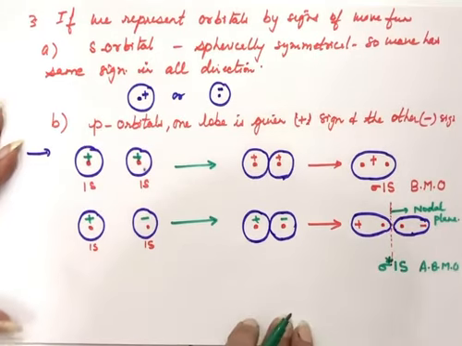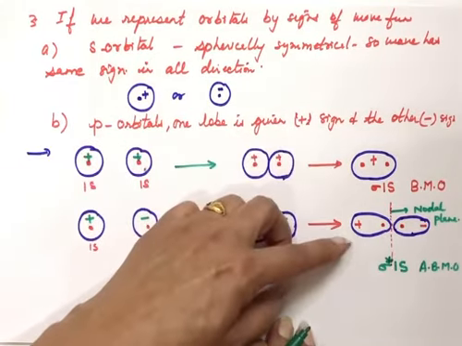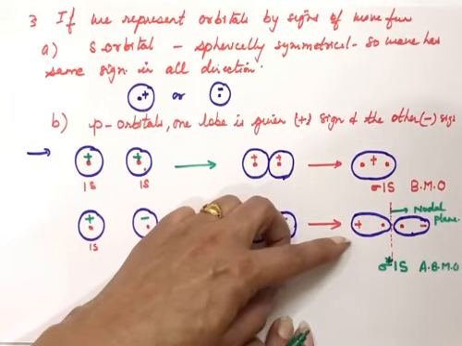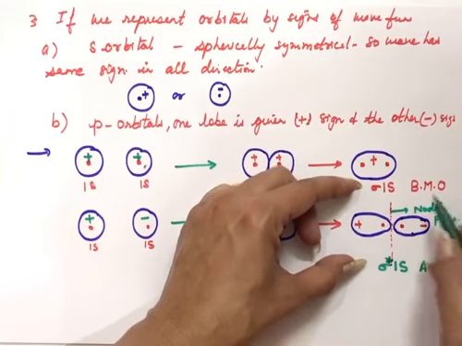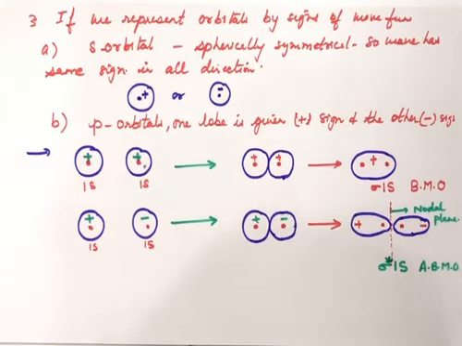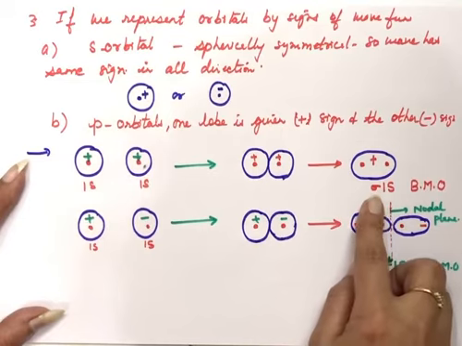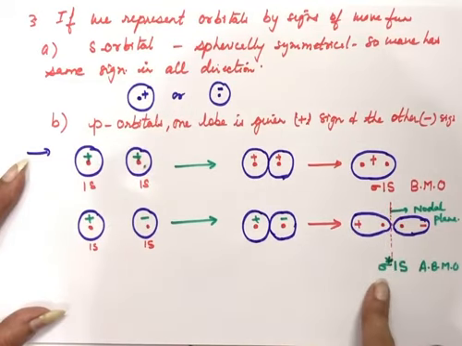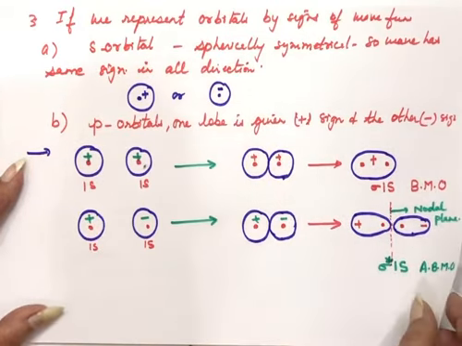So this way, whenever the atomic orbitals are overlapping, they will form bonding molecular orbital with attraction and anti-bonding molecular orbital with repulsion. And these are the symbols of the bonding and anti-bonding molecular orbitals formed by the overlapping of 1s atomic orbitals. Same way we will have 2s and 2s. So here we will get sigma 2s and here we will get sigma star 2s anti-bonding molecular orbital. So this is for 1s and for 2s and 2s.